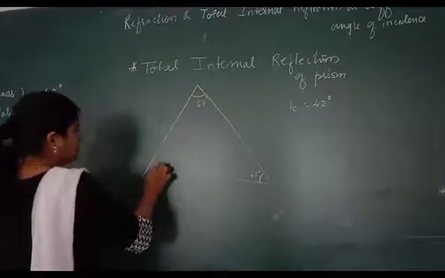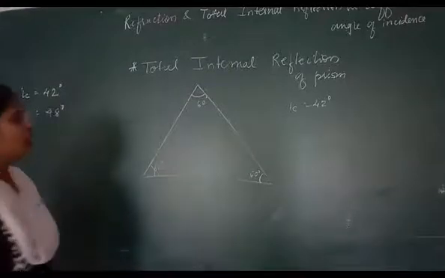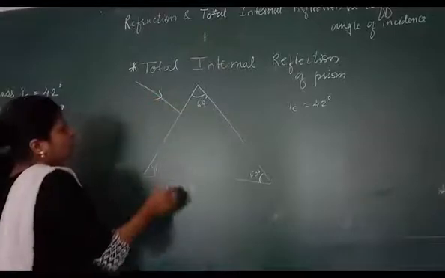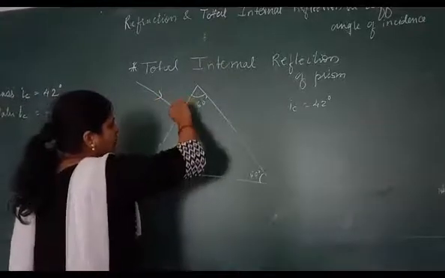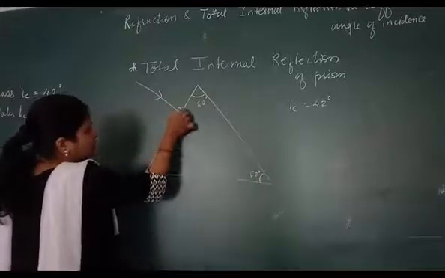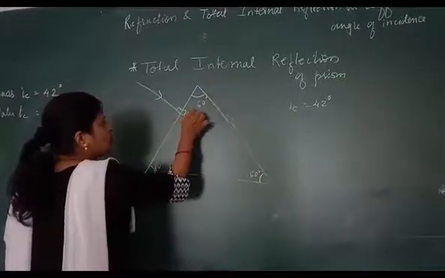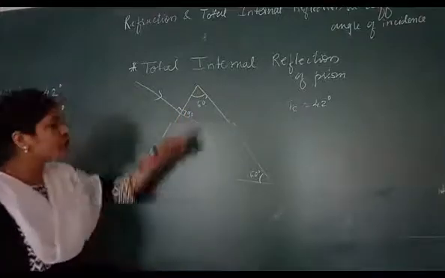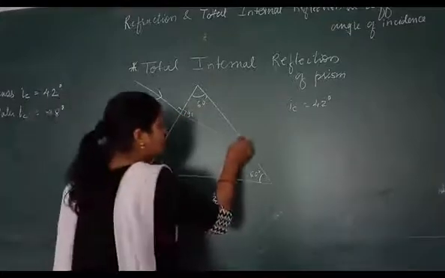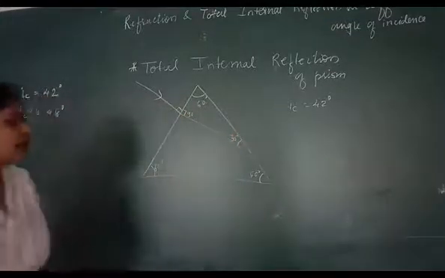And 60-degree prism. Okay children? This is an equilateral prism. Now what happens when this ray of light is coming normally? Normally means it is forming a 90 degree. It will strike on this surface. This is 90, 60, 90. 180 minus 90 plus 60, 150. What is this angle? It will form as a 30 degree.